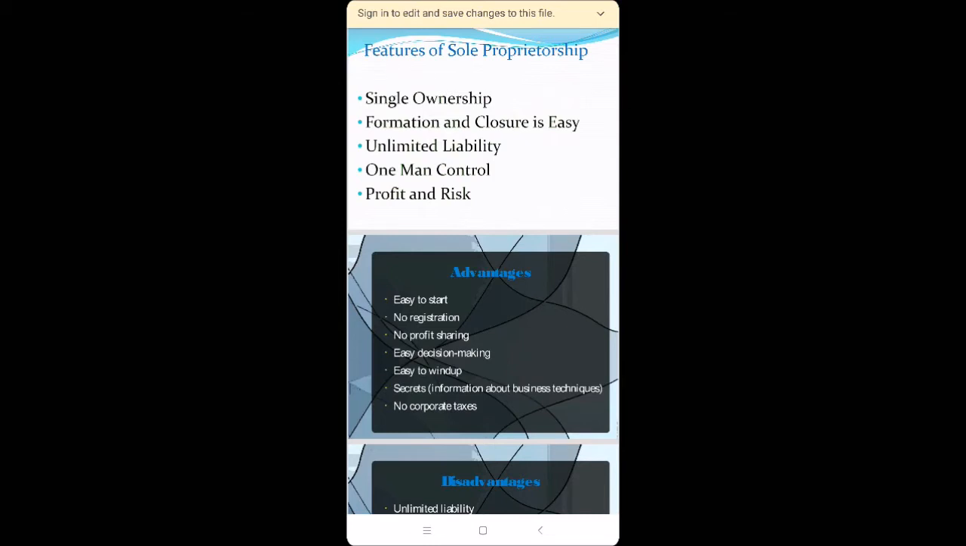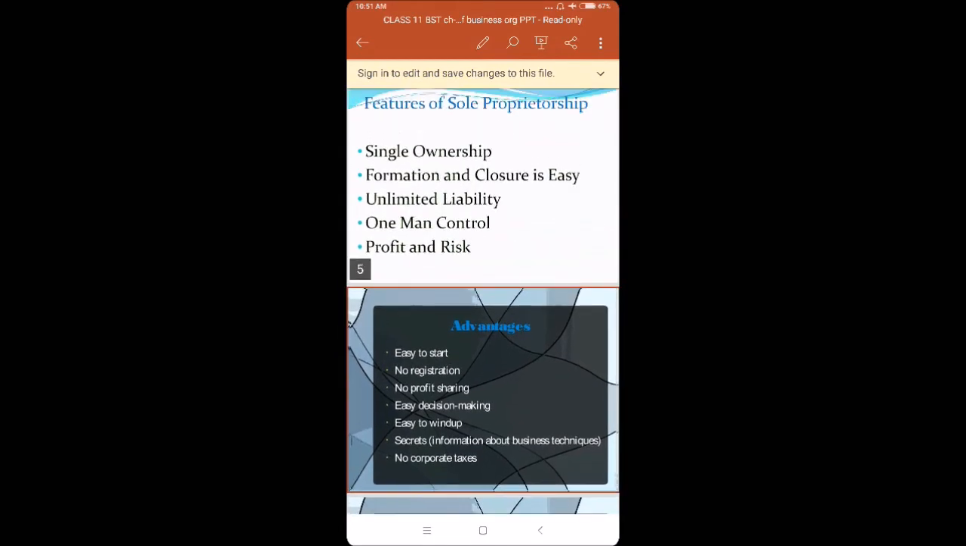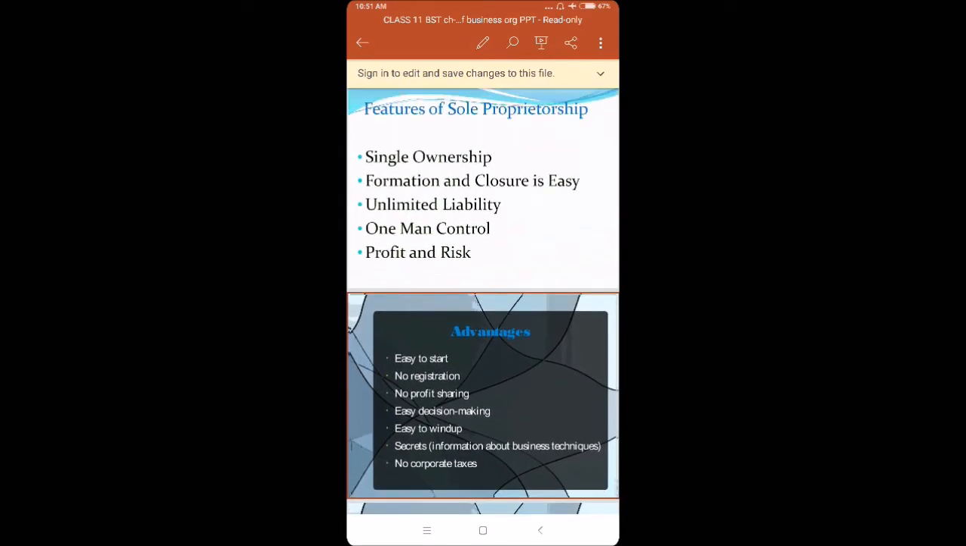Then next you can see is one man control. Complete control lies with the sole trader only. That's why it is said to be one man control. Then next feature you can see is profit and risk. Whatever profits are there in the business will be borne by the sole trader only, and it's not necessary that profits are always there. There can be losses also. So whatever losses are there will also lie with the sole trader only. The sole trader is the only recipient of profit as well as the complete risk bearer also.